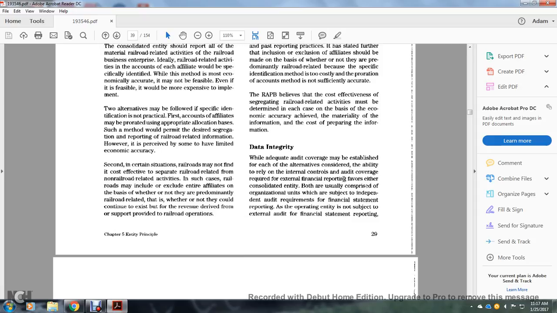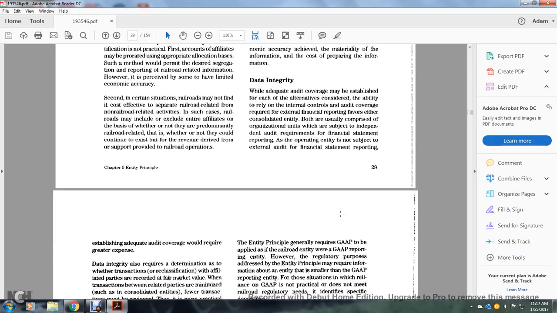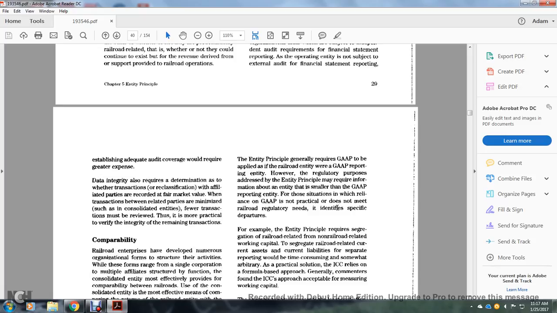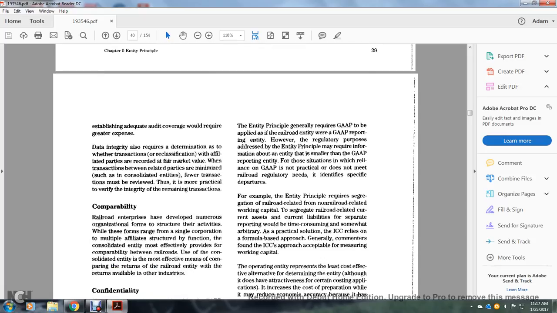With an adequate audit, coverage may be established for each of the alternatives, preserving the ability to rely on the internal control and the audit coverage required by external financial reporting. This favors either consolidated or compartmentalized organizational units that are subject to independent audit requirements. Financial statement reporting on separate entities not subject to external audit would require establishing adequate audit coverage, with greater expense.